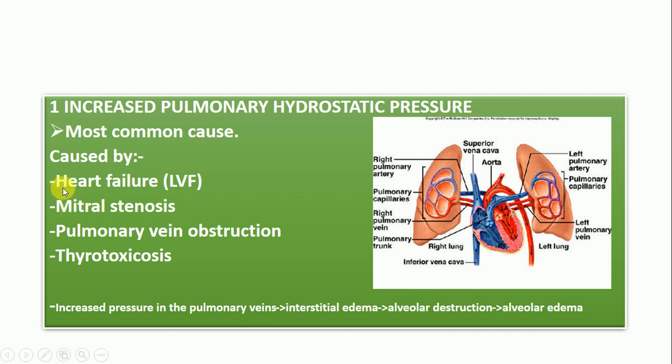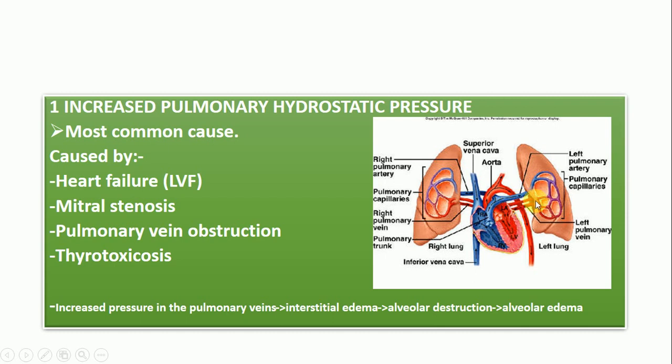We are going through the first one, which is heart failure, and commonly it is left ventricular failure. As I've said, the left ventricle pumps the blood to the aorta, which then goes to the other tissues of the body. So if there is left ventricular failure, it means the blood will not be properly pumped to the other tissues of the body. So what next? It means there will be accumulation of blood in the left ventricle, and then the blood will continue to accumulate even into the lungs.